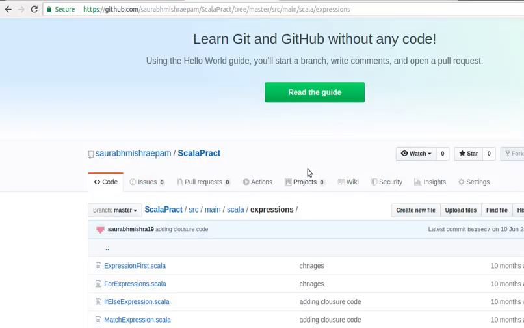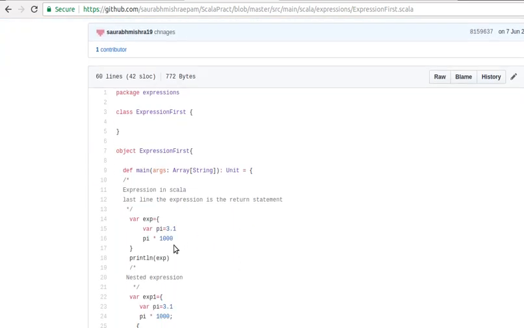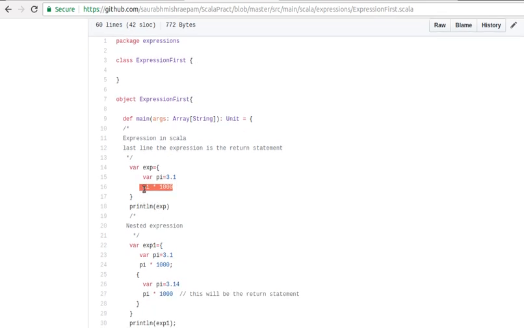So here my GitHub is there, you can find some more examples on Scala. So what exactly an expression is, you can see here. I have a requirement of a pi expression where you want to calculate the value of pi. Based on this value, it will return this. The last statement is the return from this expression.